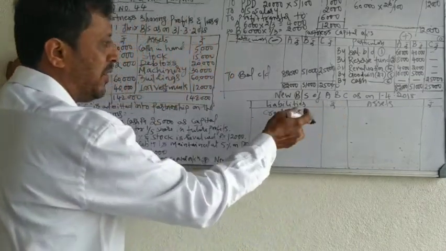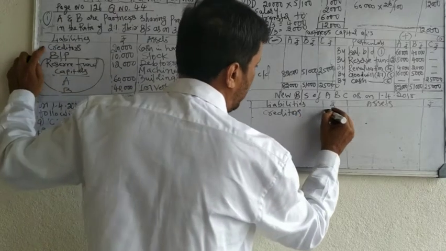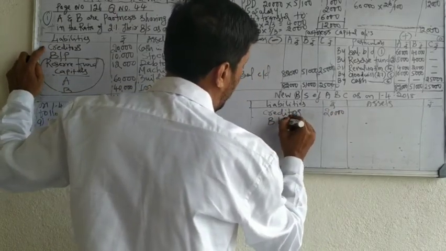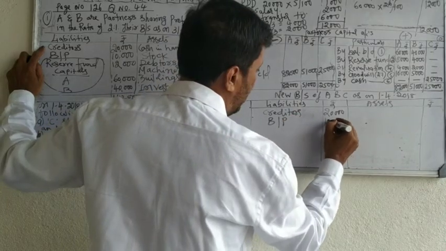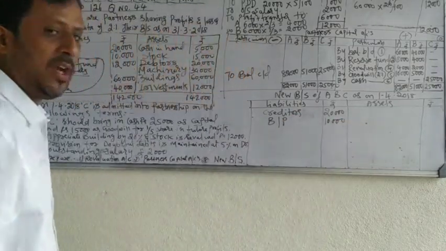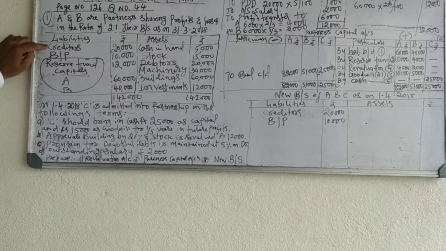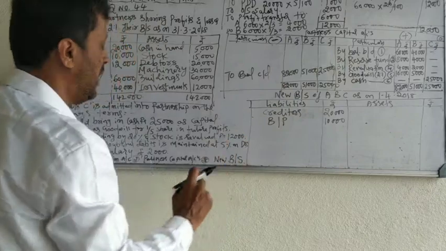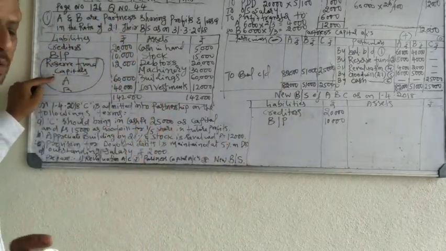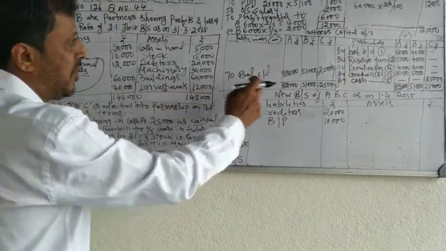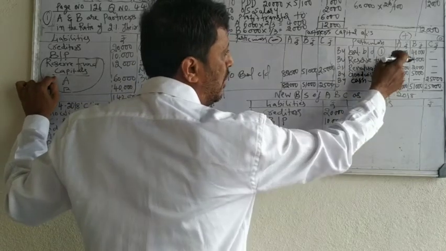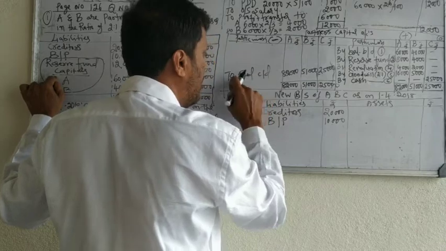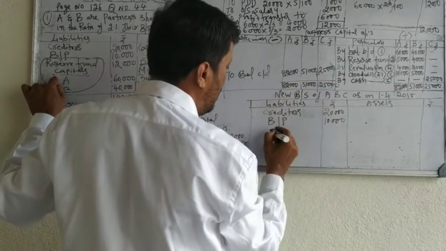You have to see the old balance sheet for preparing the new balance sheet. Creditors 20,000. Bills payable 10,000. Only external liabilities you have to transfer: creditors and bills payable. Reserve fund don't transfer to balance sheet because it is divided among partners. Old capital don't transfer to balance sheet because it is transferred to partners' capital accounts. From partners' capital accounts there is a new capital. That new capital you have to take.